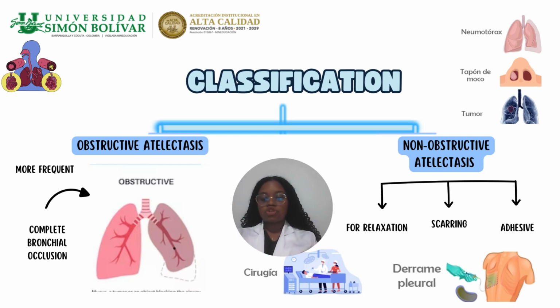Well, with respect to non-obstructive atelectasis, we have three. First, relaxation atelectasis. In this type of atelectasis, the lung is unable to fully expand due to compression by factors close to the organ. Two, cicatricial atelectasis. This type occurs after surgery because scar tissue prevents its expansion due to its loss of elasticity. Three, adhesive atelectasis. In this type, the lung will have difficulty expanding due to surfactant deficiency.